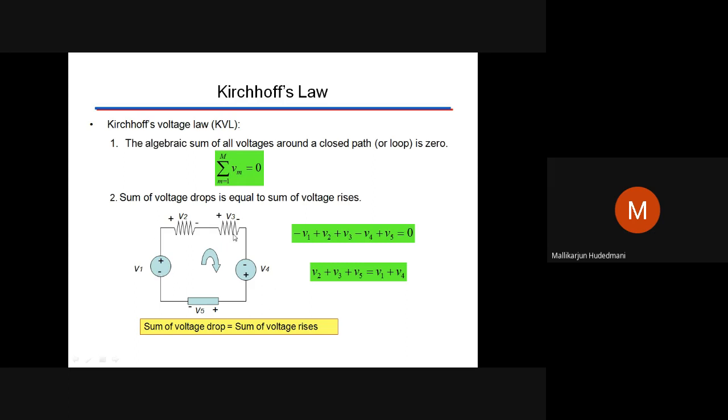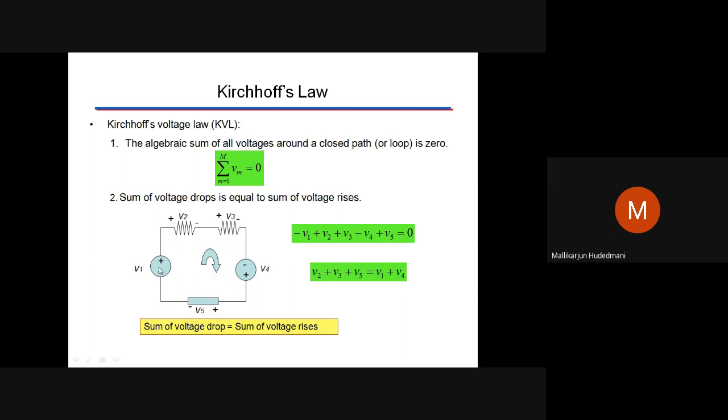Go around and take the algebraic sum of the electromotive forces. In this equation, we can see V1 and V4, two sources are there. The other three are drops: V2 is a drop across a certain resistor, V3 is a drop across a certain resistor, and V5 is also a drop across a resistor.